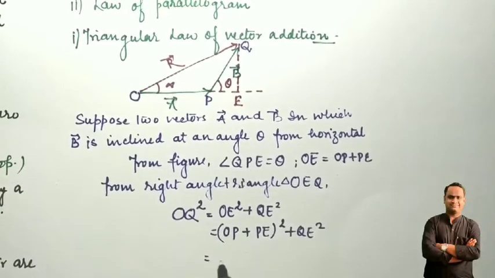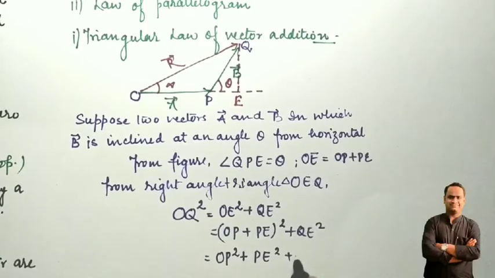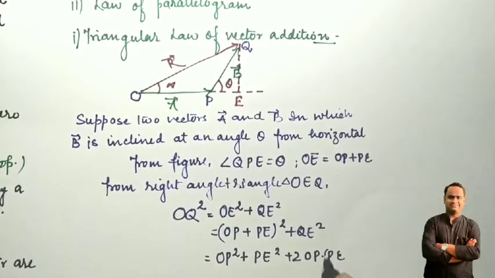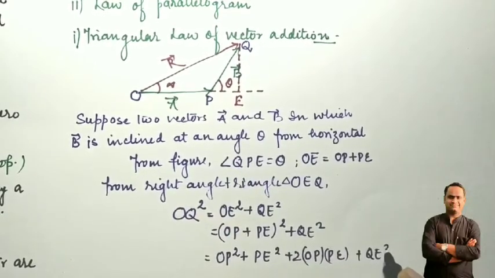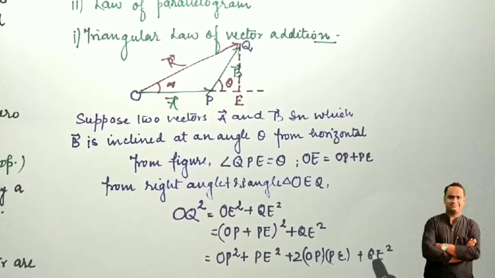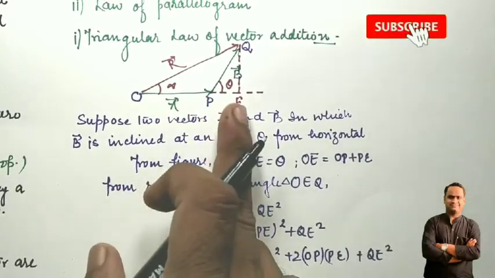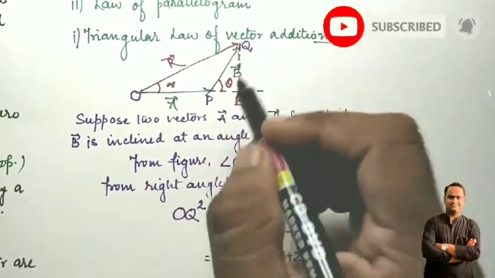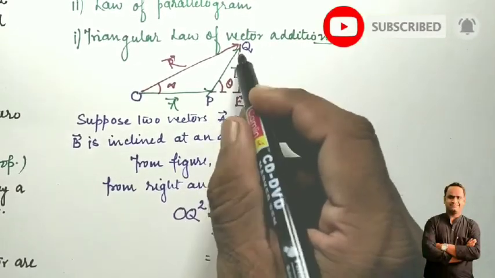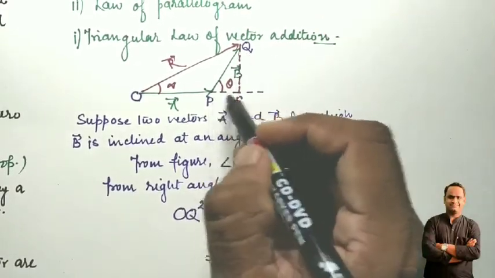Then it will be OP square plus PE square plus 2 OP PE plus QE square. Okay students, one by one we will put the values. We can see that PE square plus QE square, because here one more triangle is there, QPE.